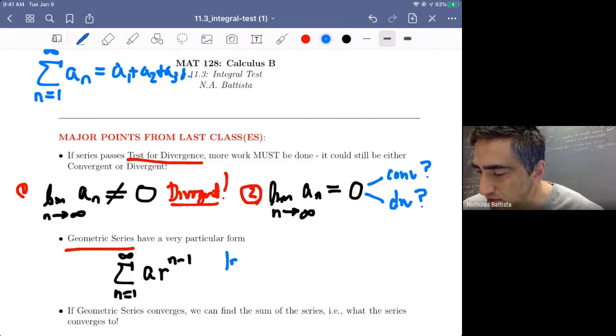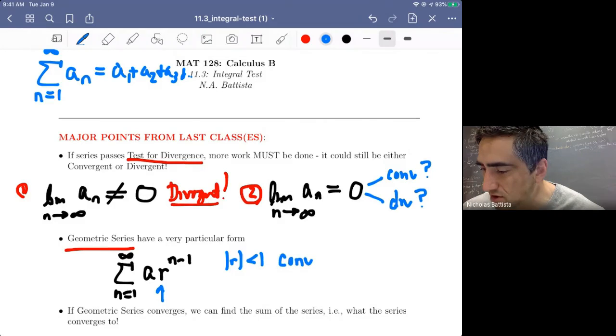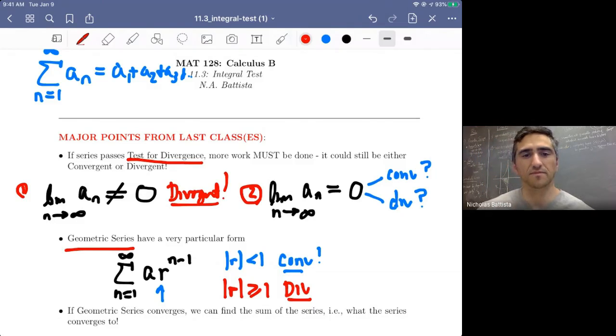If the absolute value of r is less than 1, the geometric series is convergent. But on the other hand, if the absolute value of r is greater than or equal to 1, the series is divergent. So the absolute value of r is going to tell you whether this geometric series converges or diverges.